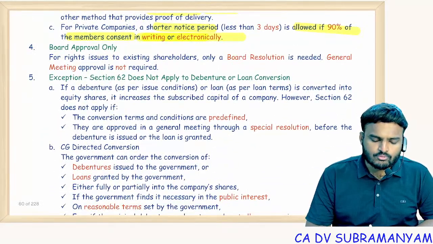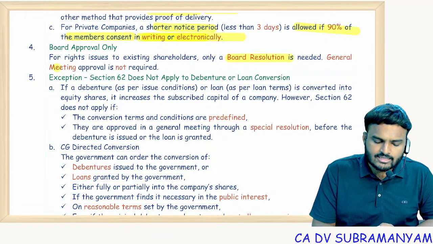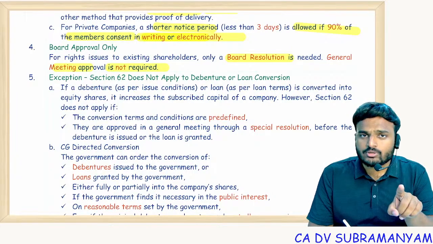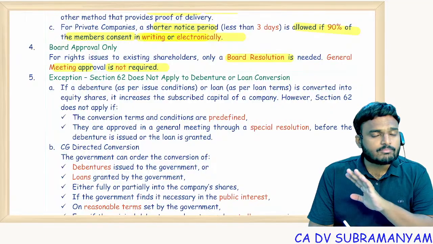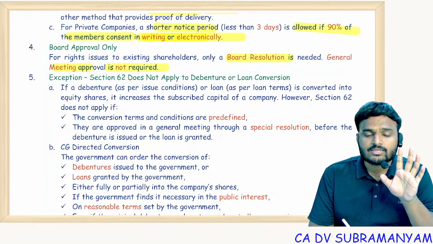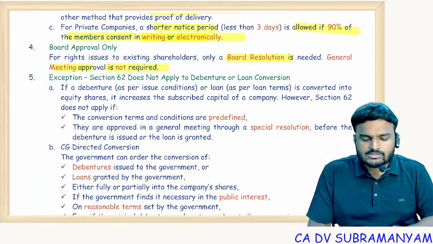For board approval of a rights issue to the existing shareholders, only a board resolution is needed. General meeting approval is not required. Remember, for a bonus issue, members' approval is required. For a rights issue, members' approval is not required. For a bonus issue, capitalization of profits, an OR is compulsory. Whereas for a rights issue, members' approval is not required.